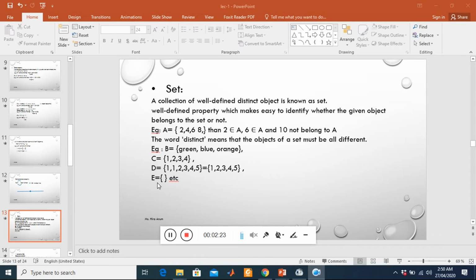E has no element. We know this is well defined because it has nothing in this set. This is well defined and distinct because we have nothing, so it's different from others. So both properties, well defined and distinct, are satisfied here. So the empty set or null set is also a set.